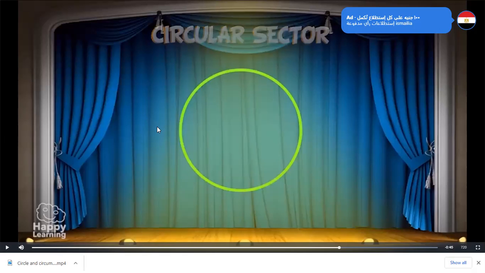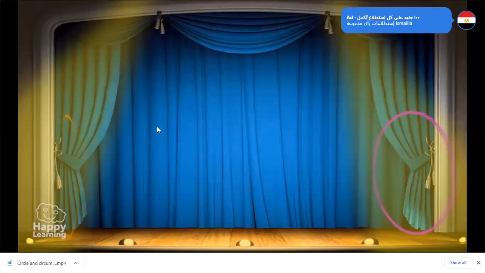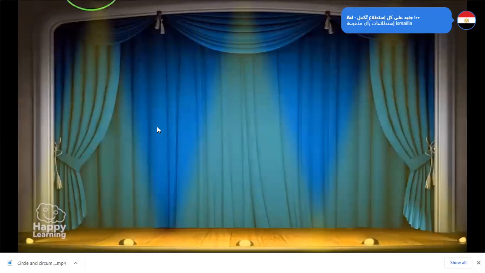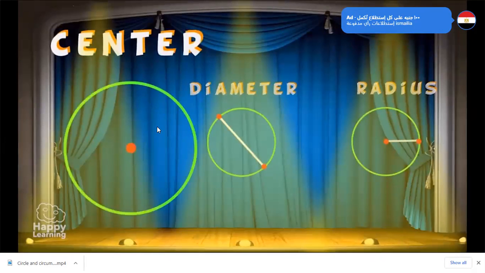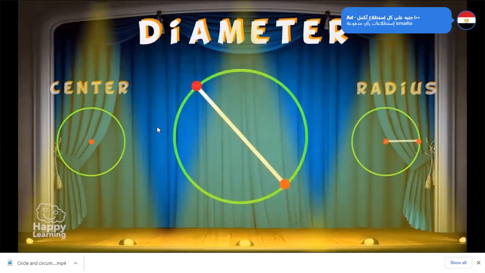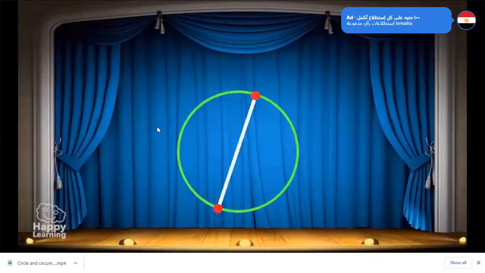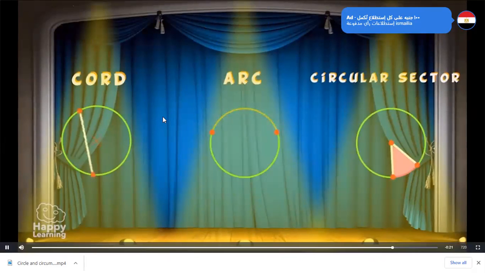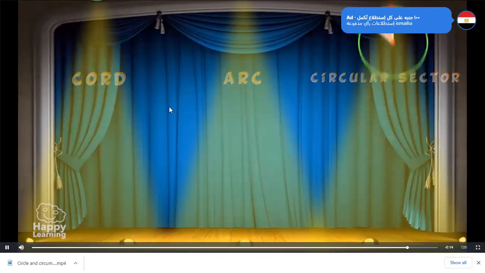Well, now we know all the elements in the circumference. But let's go over them one more time so we don't forget. Let's start with the first three most important ones: the center, diameter, and radius. And now the next three: chord, arc, and circular sector, which is the one that looks like cheese.